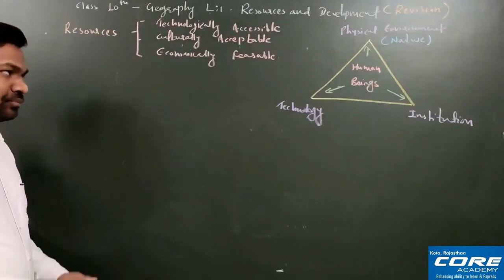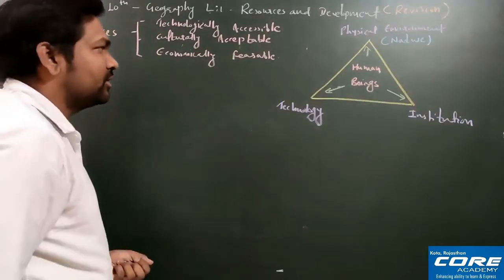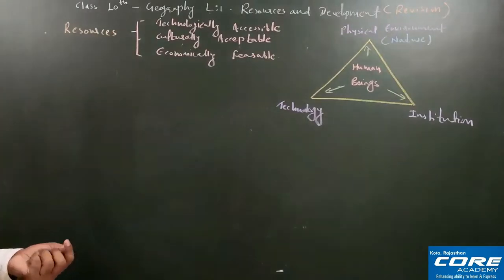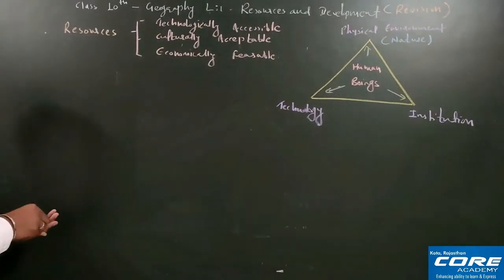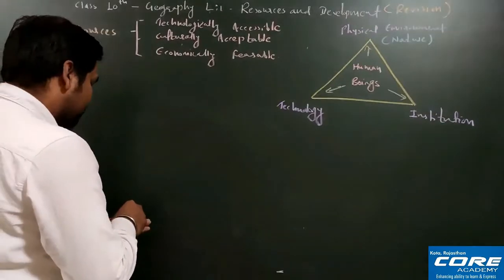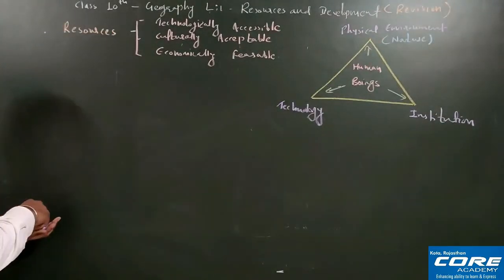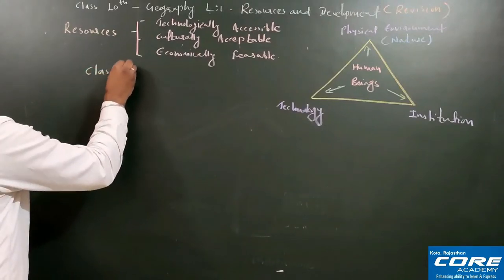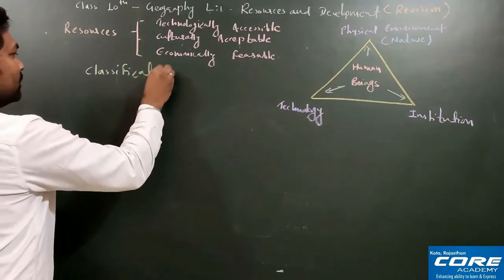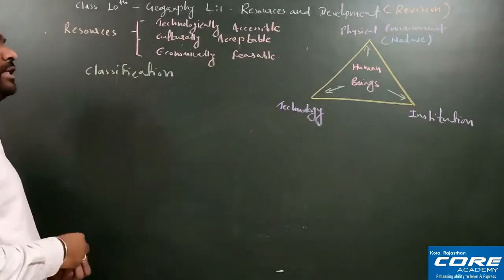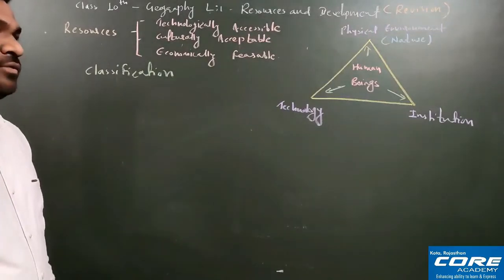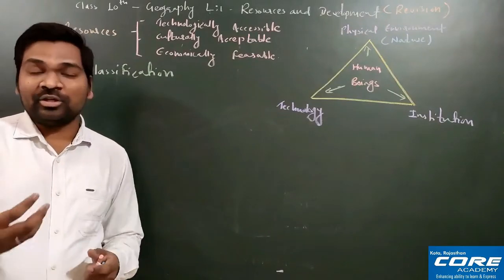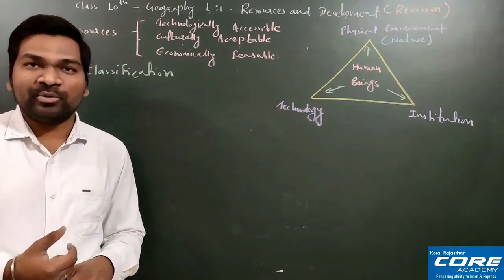After these two things we have explained, the next very important thing is the classification of resources. One more image is there in your NCERT book. I'll write here: classification of resources. In class 8 we have three types of classification, that is man-made, natural resources, and human resources.